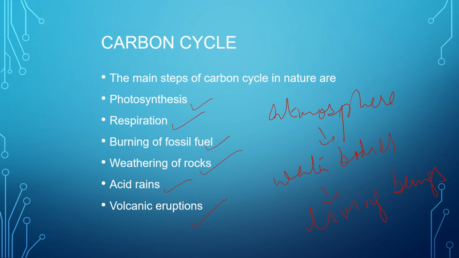So the combustion of fossil fuels, inorganic carbonate shells, animal waste products, all these are contributing in some part or the other. And from water bodies, I told you in the first slide, carbonates in water, like limestones and all which are present in water, are also emitting some amount of carbon to the atmosphere. So this is all about the carbon cycle.